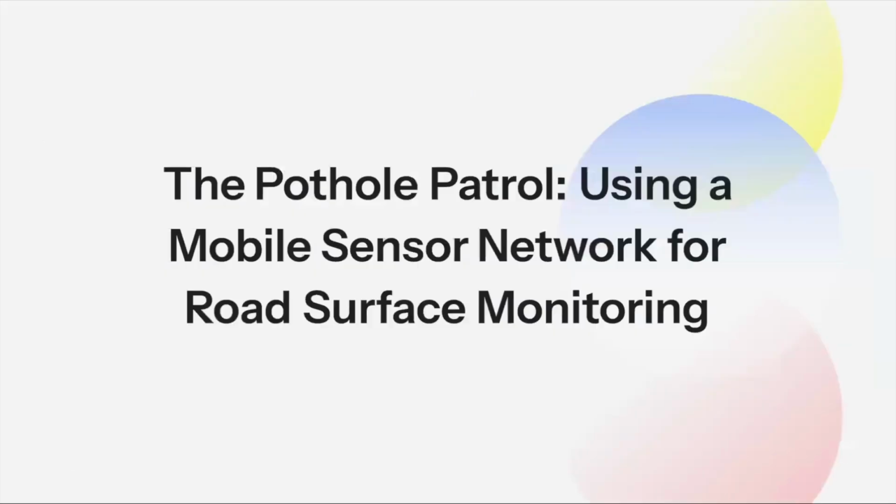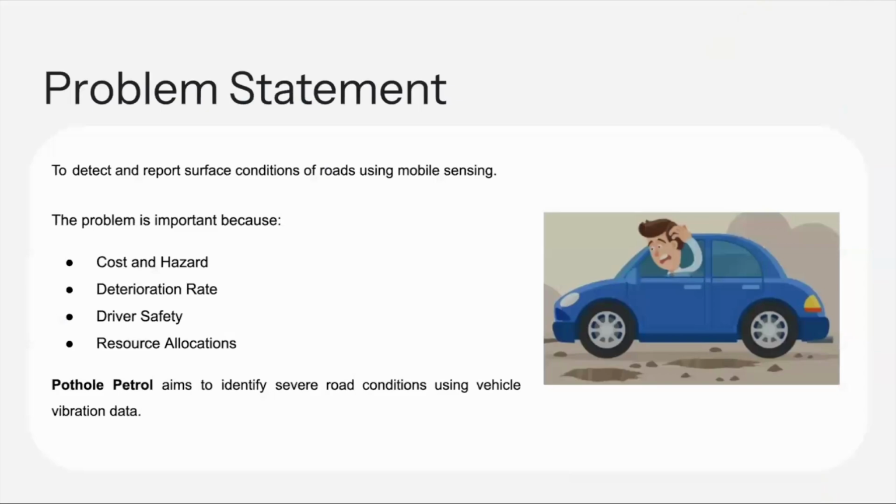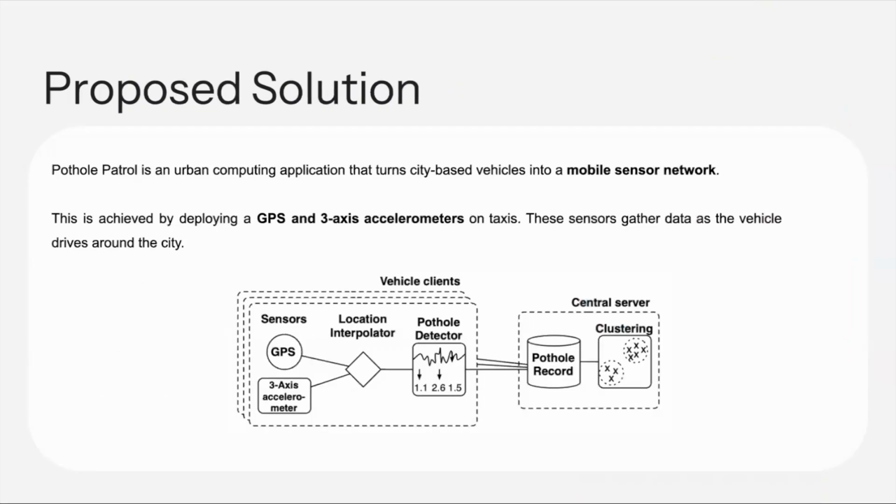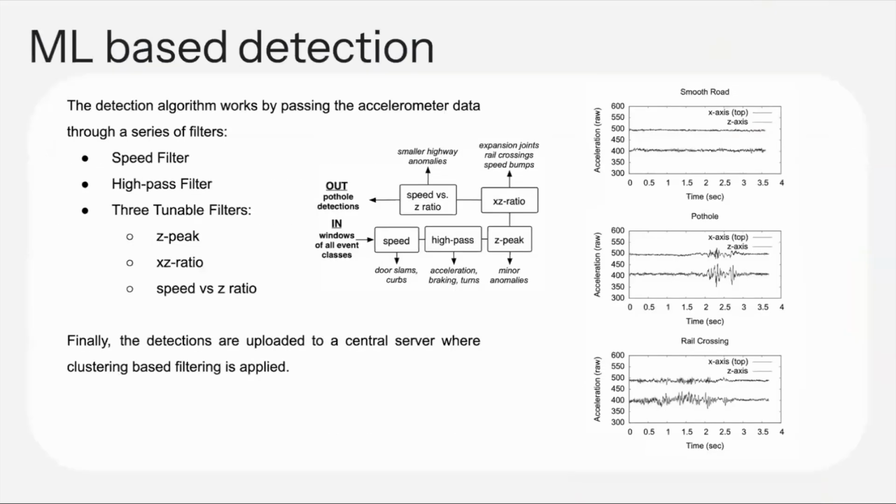The second paper that I studied is mentioned here, and it aims to detect and report road surface conditions using mobile sensing. The main problem is that bad roads cause vehicle damage and endanger drivers and pedestrians. Therefore, Pothole Patrol aims to solve this problem by turning vehicles into mobile sensor networks with the help of GPS and 3-axis accelerometers.